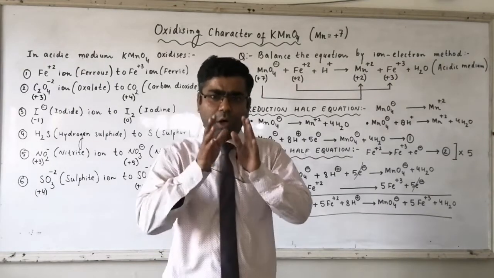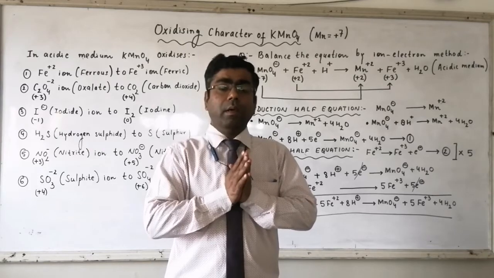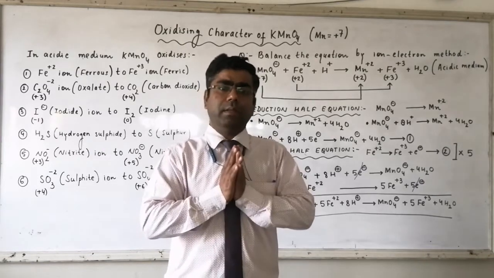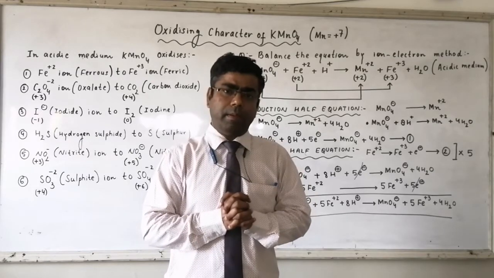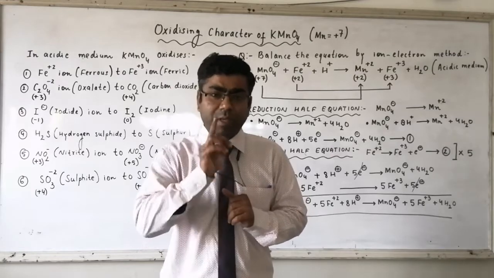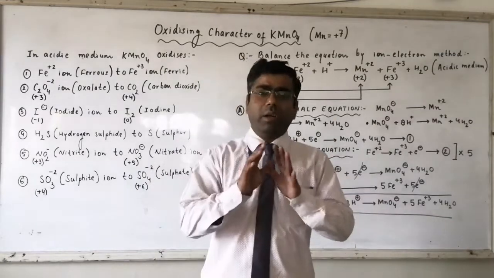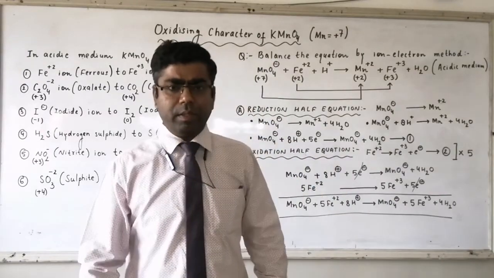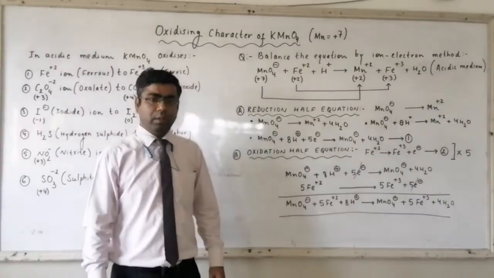To make up the oxygen atom deficiency, we have to add water molecules. Each water molecule contains 1 oxygen atom. It means we have to add 4 molecules of water to the side where oxygen atoms are deficient. So here it is 4H2O.